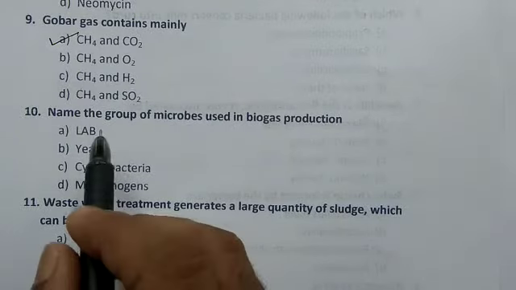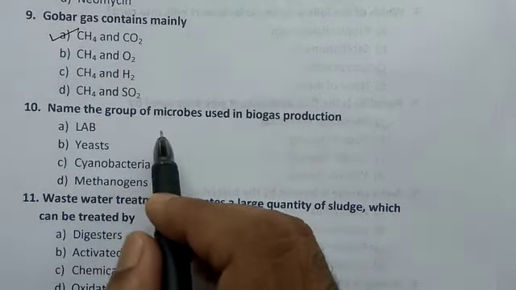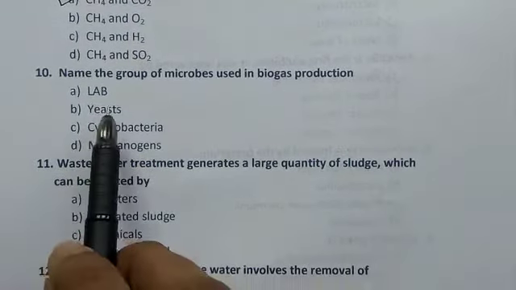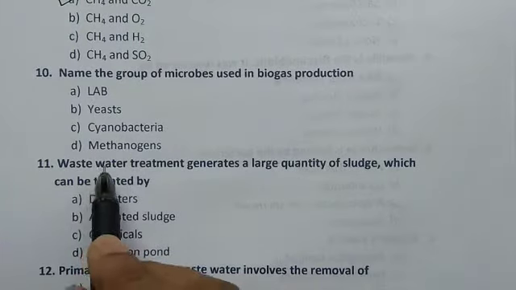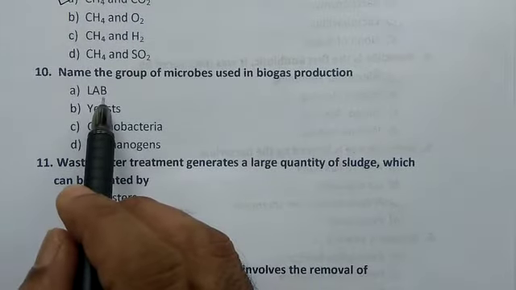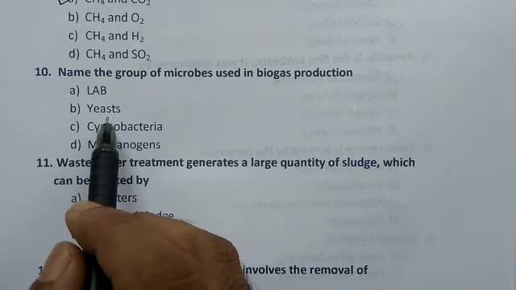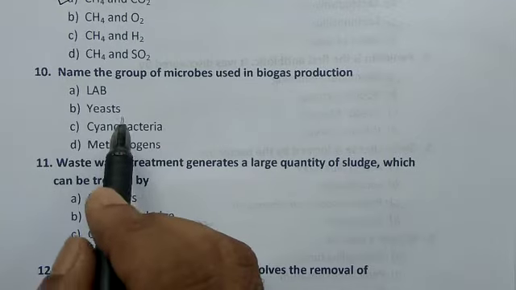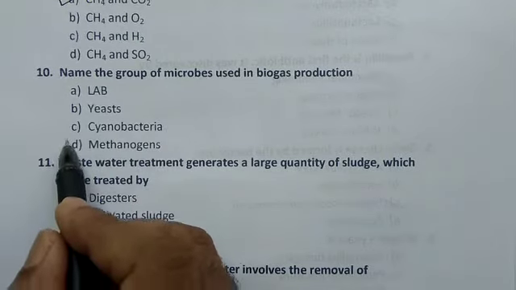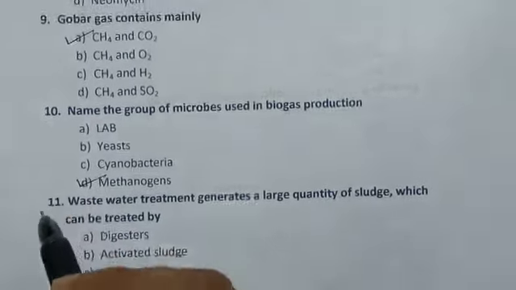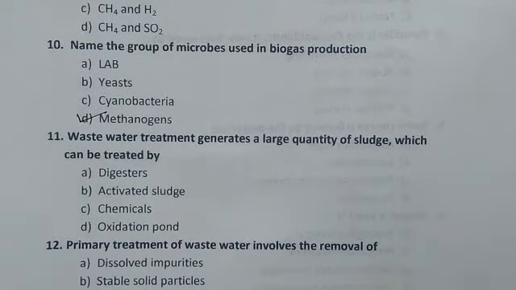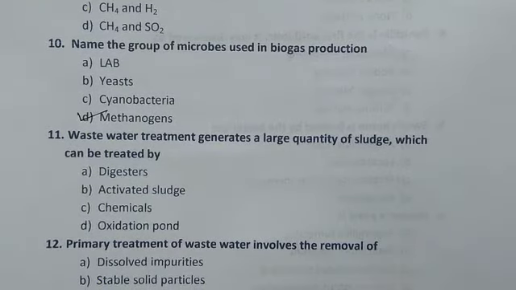Coming to 10th question now. Name the group of microbes used in biogas production. Lactobacillus, cyanobacteria, methanogen. We know that lactobacillus converts milk into curd, yeast is used in bakery and in the preparation of alcohol. Cyanobacteria help to fix atmospheric nitrogen. So the answer is methanogens. Methanogens are the group of bacteria which help in the production of methane gas. They are found in cow dung.